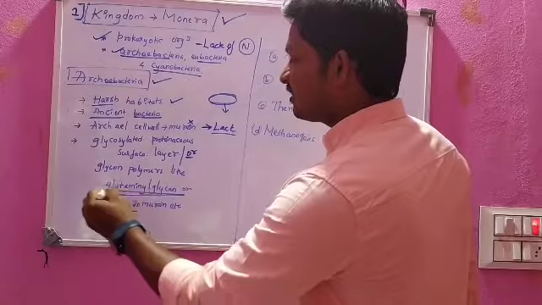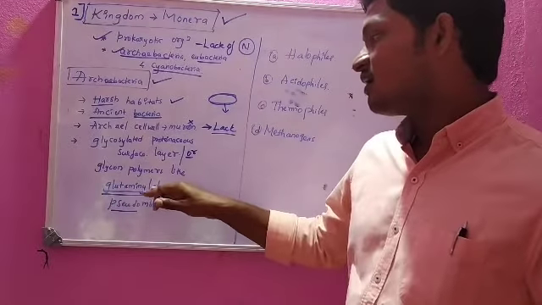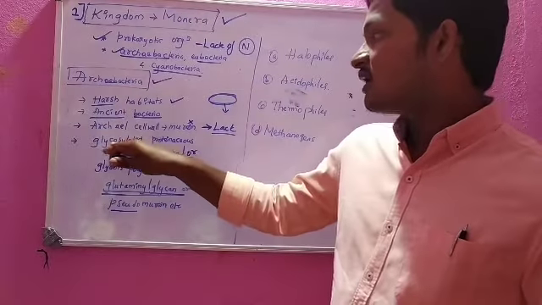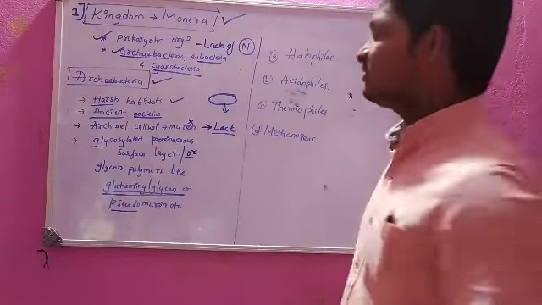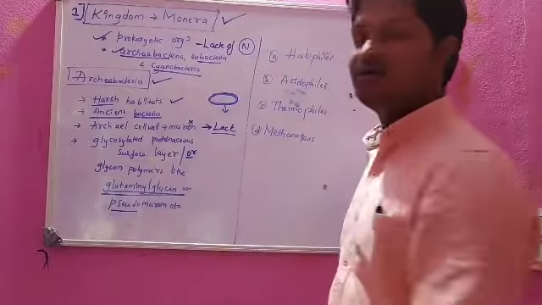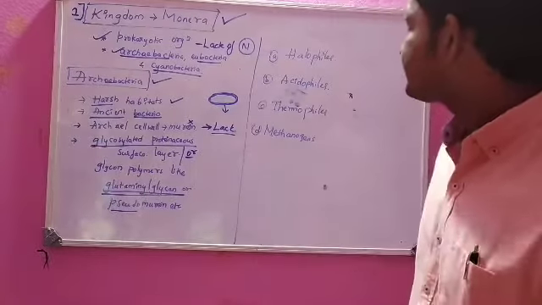Their body surface is made up of glutaminyl glycan or glycosylated proteinaceous layer. This surface layer is made up of these chemical components.